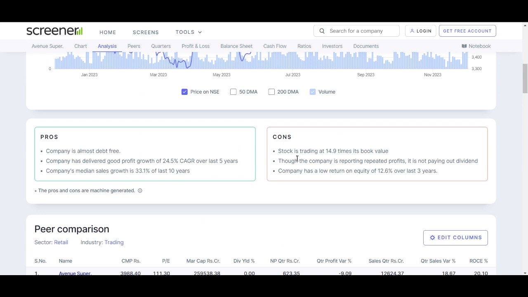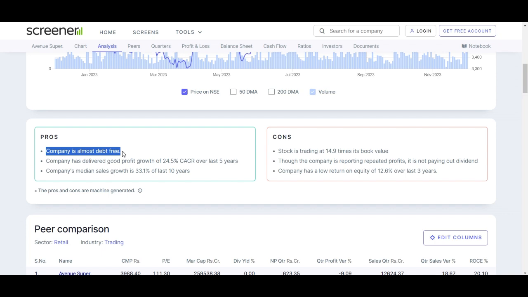So let's talk about the pros and cons of the company. We'll explore some of the key strengths and positive aspects of DMart stock that make it an attractive investment. These factors contribute to the company's solid financial position and growth potential. Debt-free status. The company is almost debt-free.